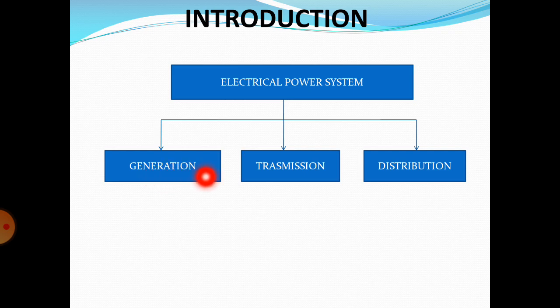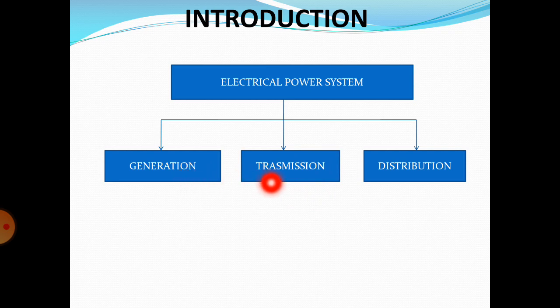That power is transmitted by using these transmission lines. The transmission lines are a set of wires called conductors, and that set of wires depends upon the rating of the substation.